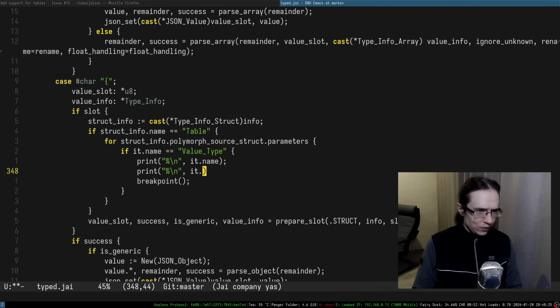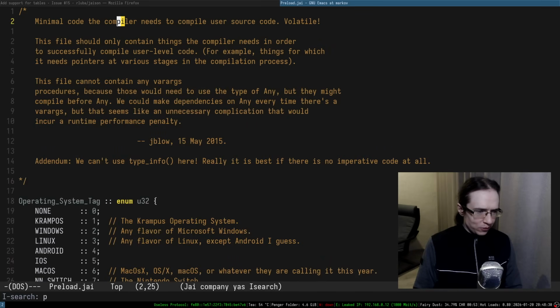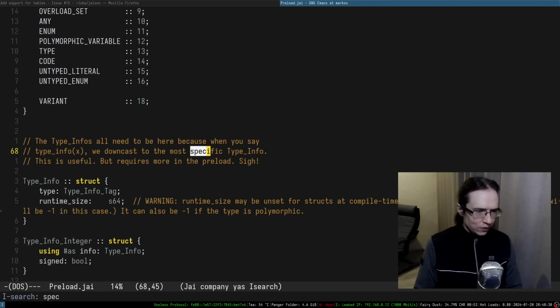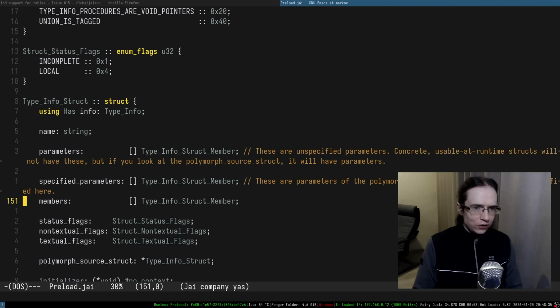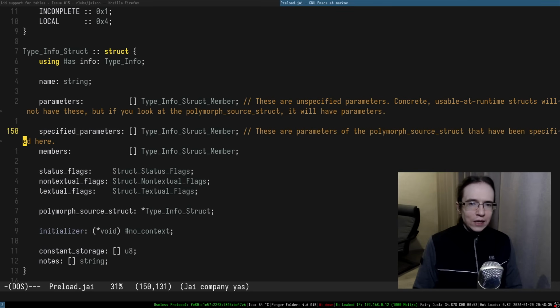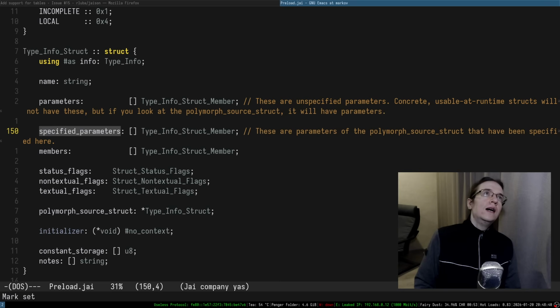Actually this is parameters and specified parameters. Specified, yeah, these are parameters of polymorph structs that have been specified. And this is probably what we need in here, actually. So these are unspecified parameters, concrete usable at runtime. So okay, and then there is a specified parameters.